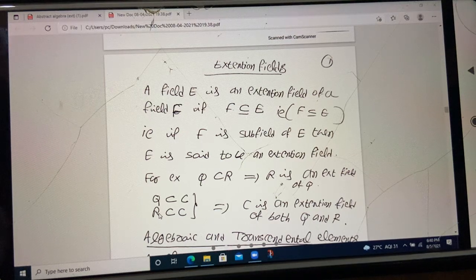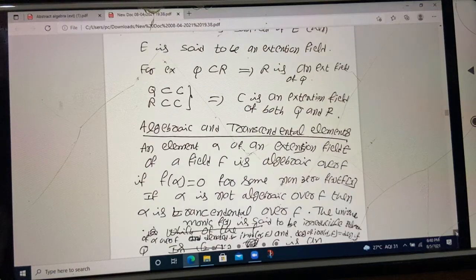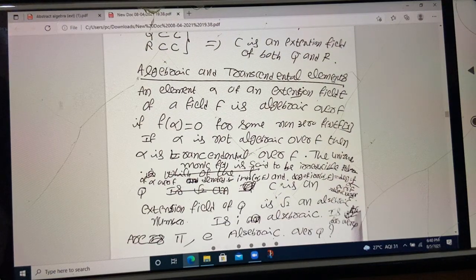It is like the subgroup, subring concept. What is a subring? A subset of a ring which is a ring is called a subring. What is a subgroup? A subset of a group which is a group is called a subgroup. Exactly the same. Both are fields. The subset is called subfield. The superset is given a special name here: the superset of a field is called an extension field. Now, under extension fields, we have algebraic numbers and transcendental elements.